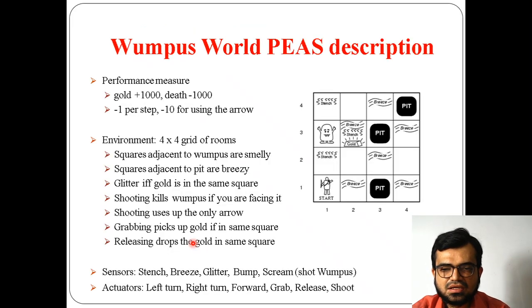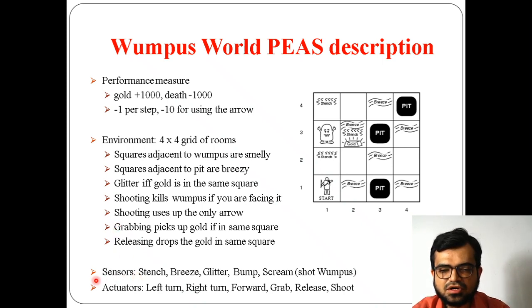Now the same thing, the performance is that we need to take the gold. The environment is a grid of 16 rooms, a 4 by 4 grid, and these are all the rules which I told you.